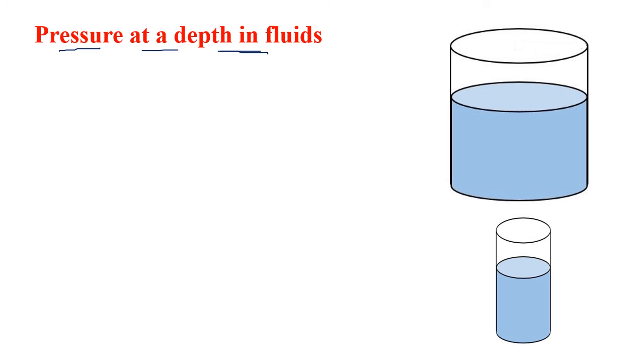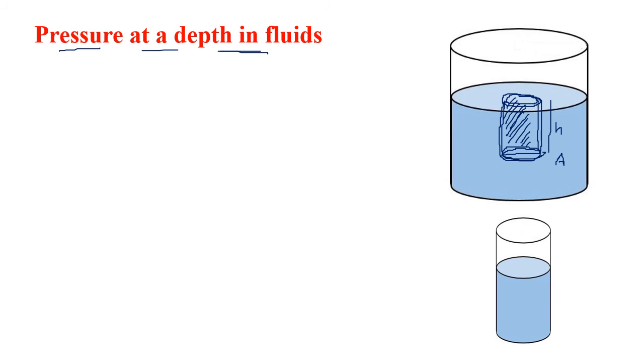So here we have got a container full of water. What I'm going to do is consider an imaginary sphere. Okay, this is an imaginary sphere. There is no such sphere. Sorry, not sphere, cylinder. I have put an imaginary cylinder of water inside the water. Let the height of the cylinder be h. Let the area of the bottom be A.